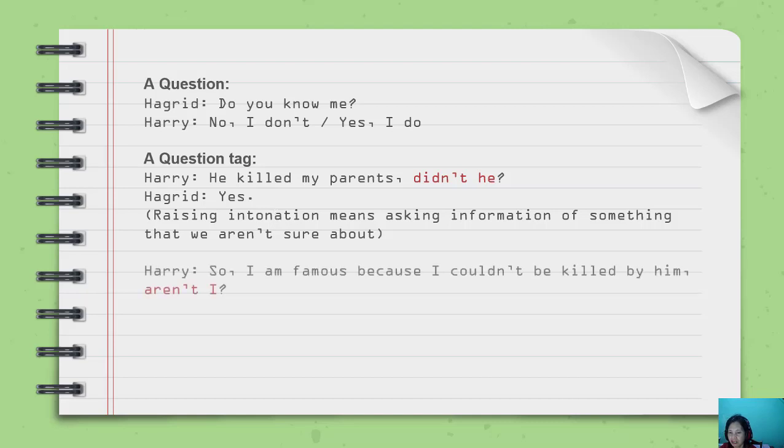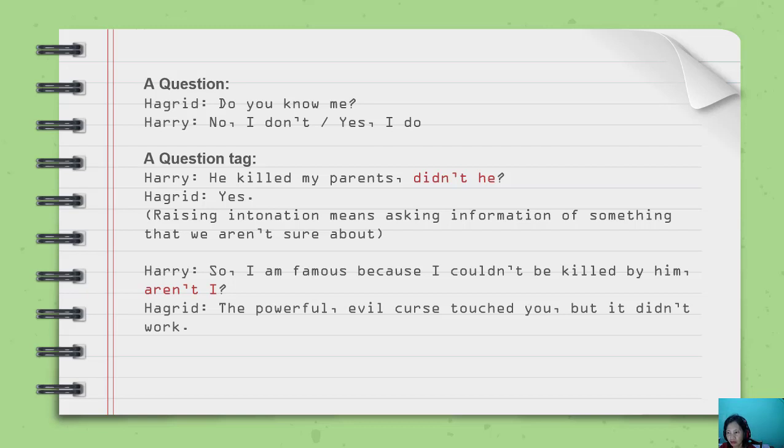How about the other example? So, I'm famous because I couldn't be killed by him, aren't I? Falling intonation means asking for agreement.